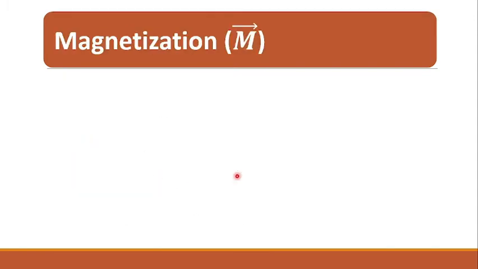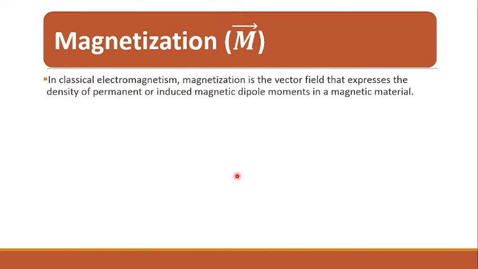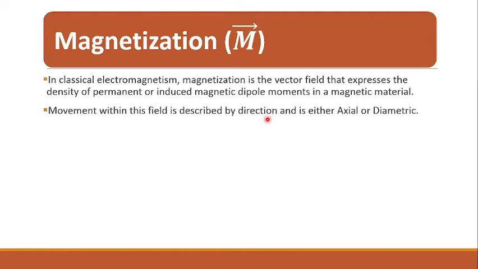So let us see what is meant by magnetization. In classical electromagnetism, magnetization is the vector that represents the density of permanent or induced magnetic dipole moments in a magnetic material. The movement within the field is described by direction and is either axial or diametric.